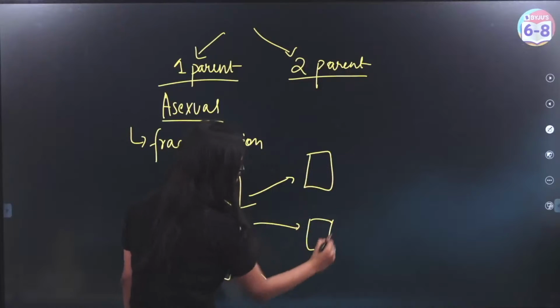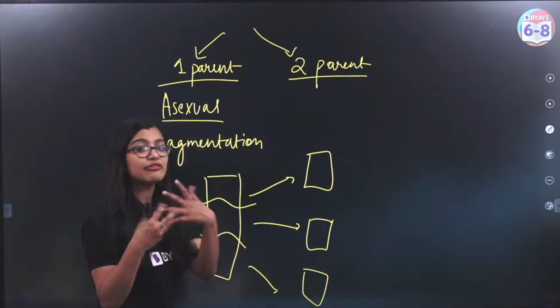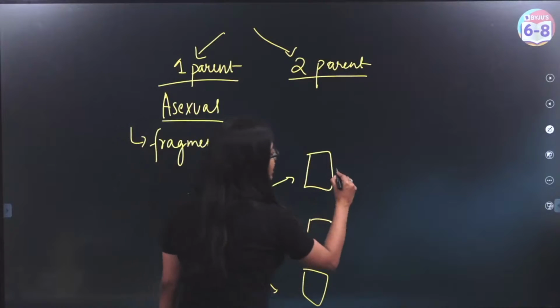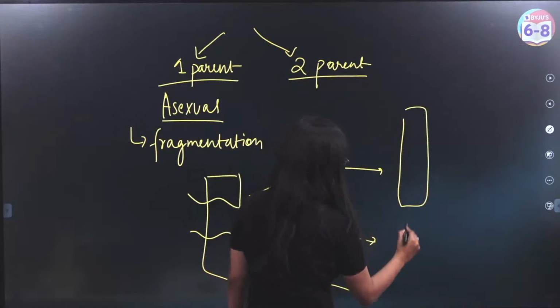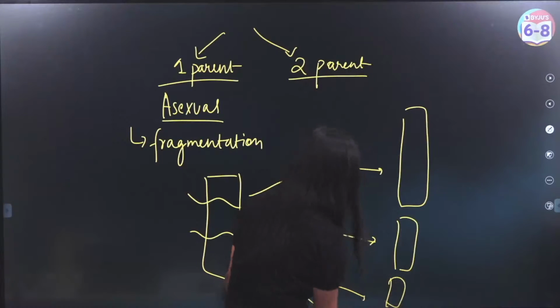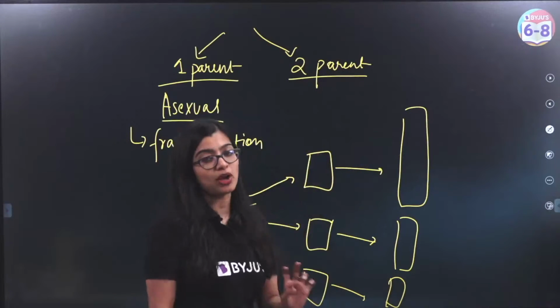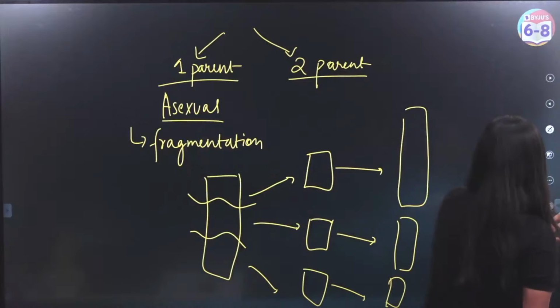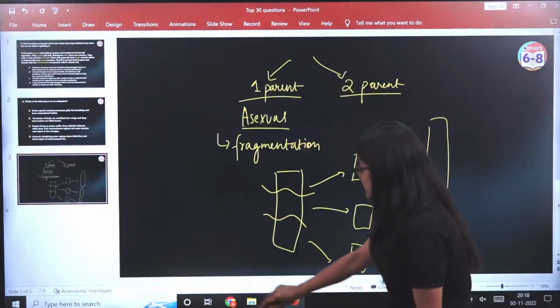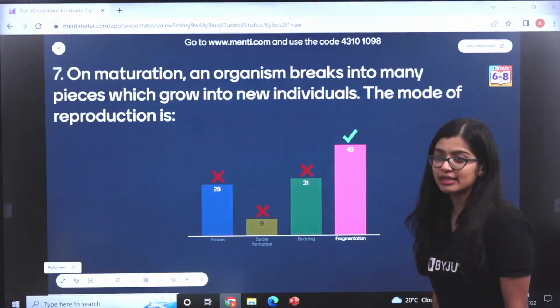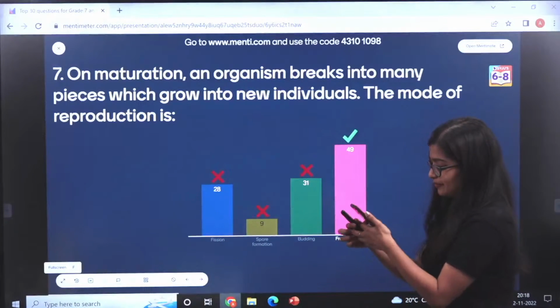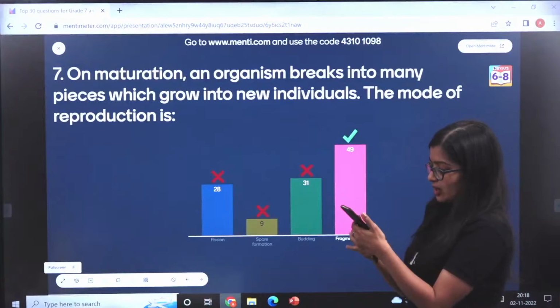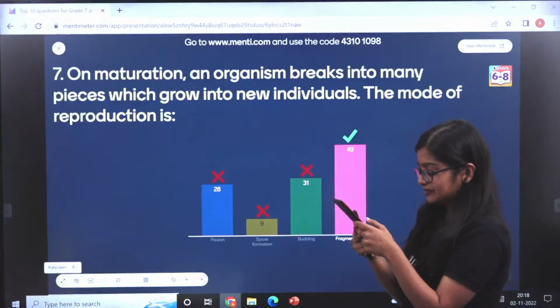It will make itself into pieces. And each piece or each fragment will grow and give rise to a new organism. This is what we call fragmentation. So for those of you who are wondering, ma'am, what is the answer to this? The answer here is fragmentation. So are we clear with fragmentation? Yes. Okay. All right. Are we clear?